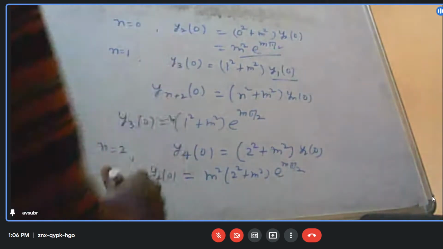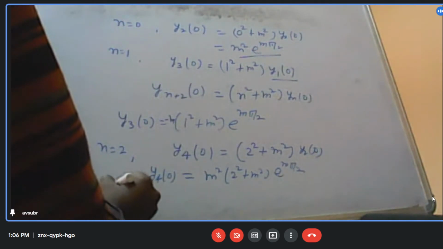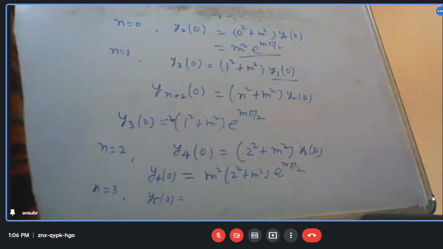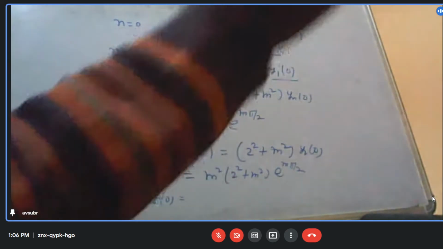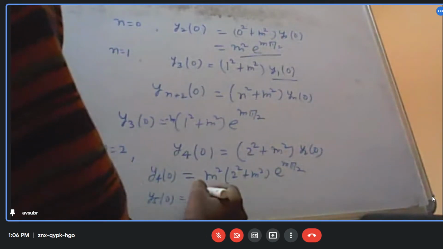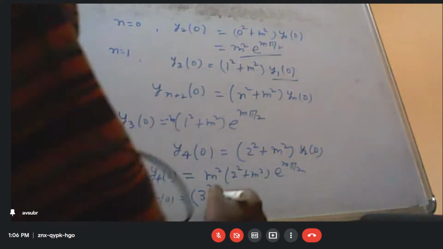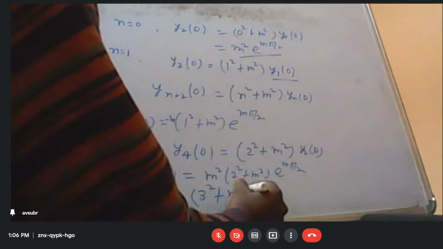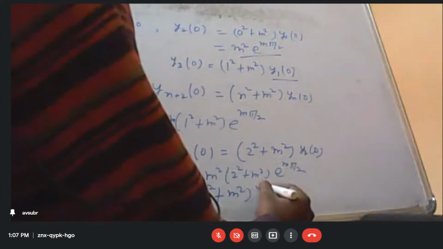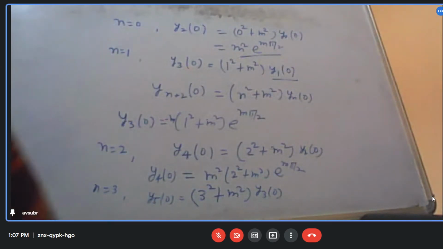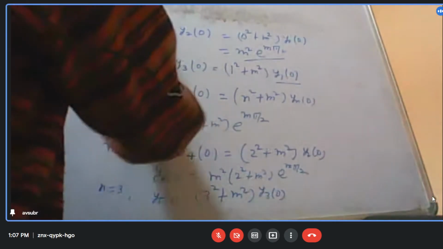So similarly, for n is equal to 3 we can find out y5 also. Let us find out what y5 will be. It is (3 square plus m square) y3 at x equal to 0. And what is y3 at x equal to 0?